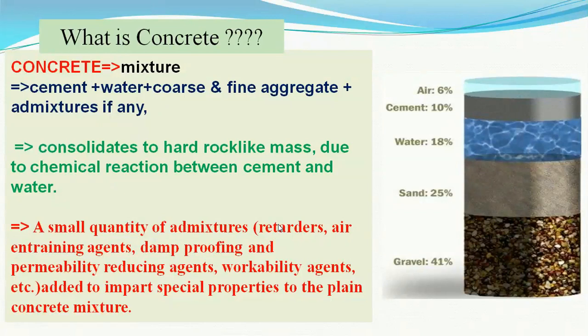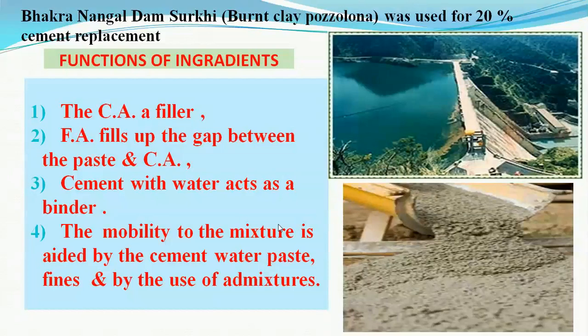To this concrete, which is a mixture of cement, water and the aggregate, the flowability as well as some other qualities like the strength and durability is being imparted or is being increased with the help of the admixtures.